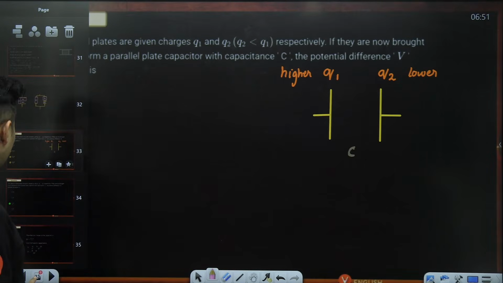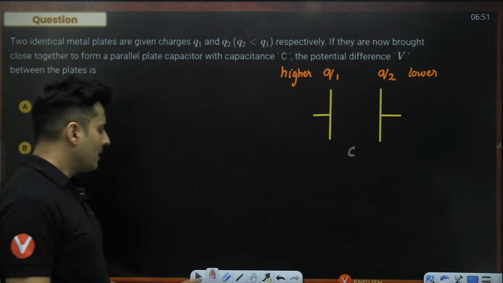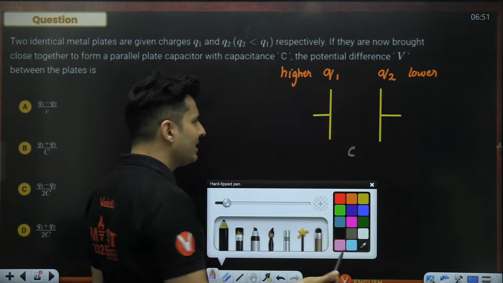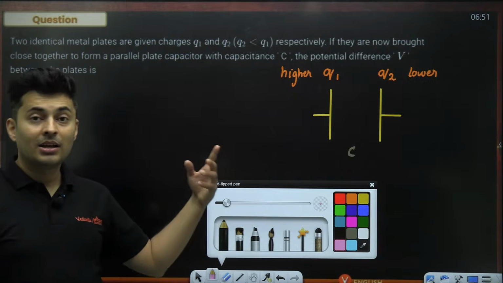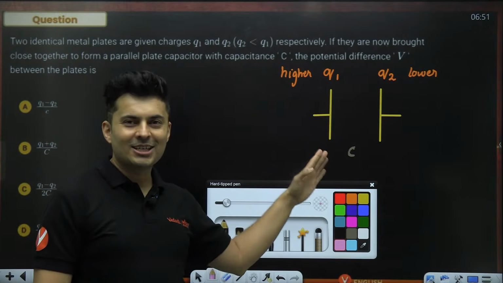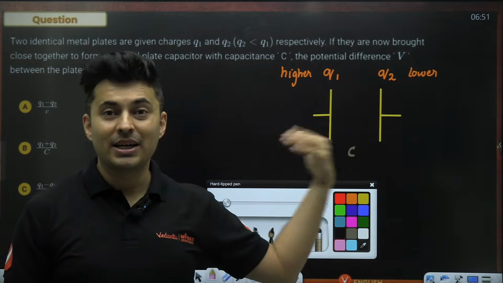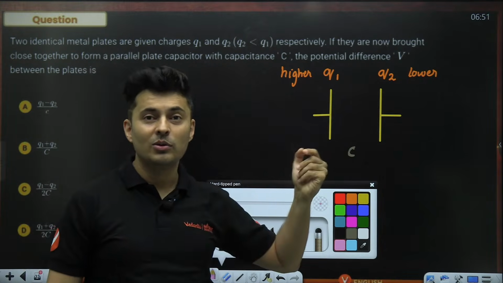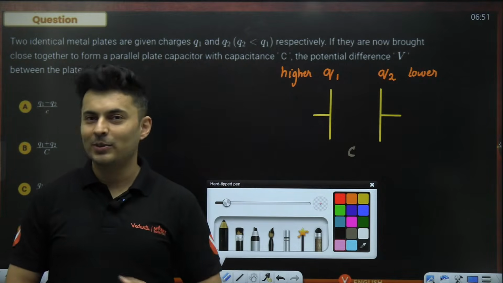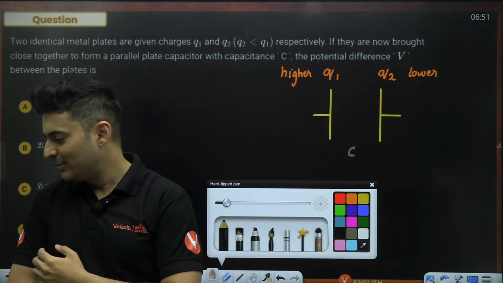Now, how do we do this particular question, guys? Now, we all know Q is equal to CV, but that was okay when the charges were Q and minus Q. But here it is Q1 and Q2. So you need to be a little bit careful over here.